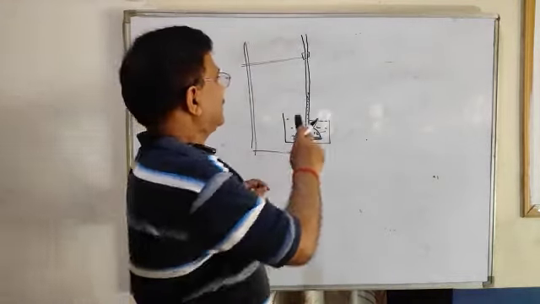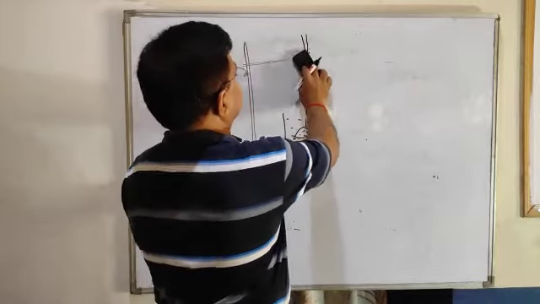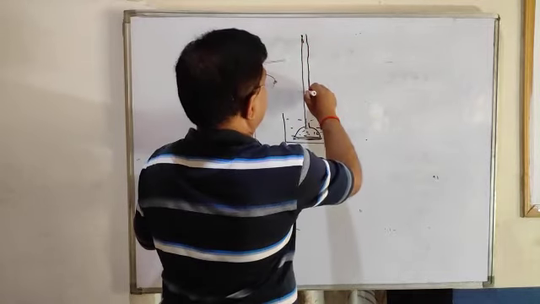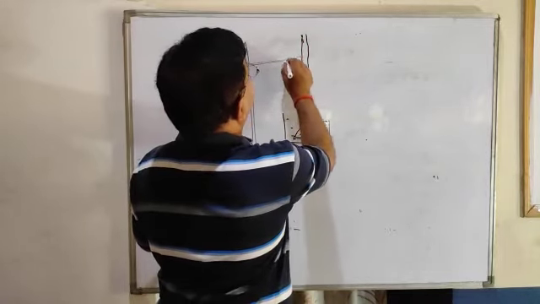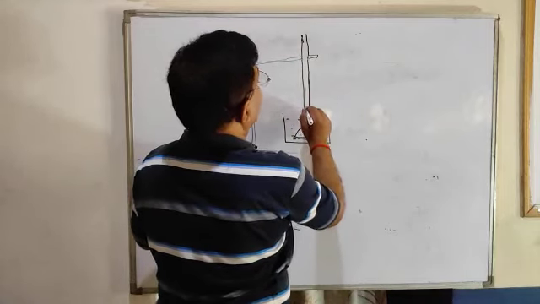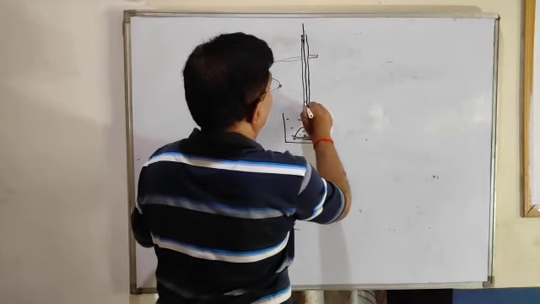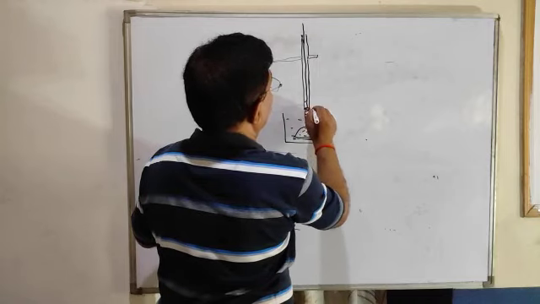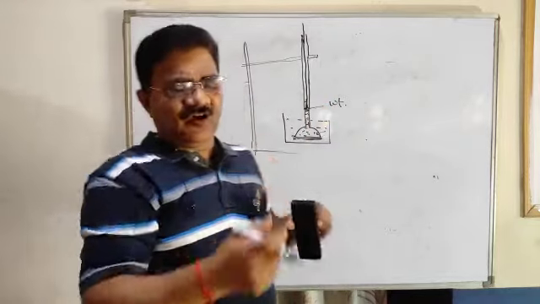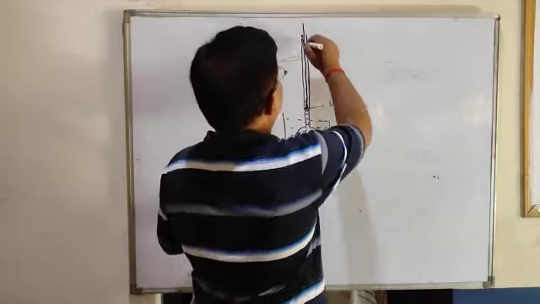Now, dear children, do one thing. Let me put some weight here. This is the initial water level, and what we will do is put some weight. Some iron object or something, or a piston we can take.